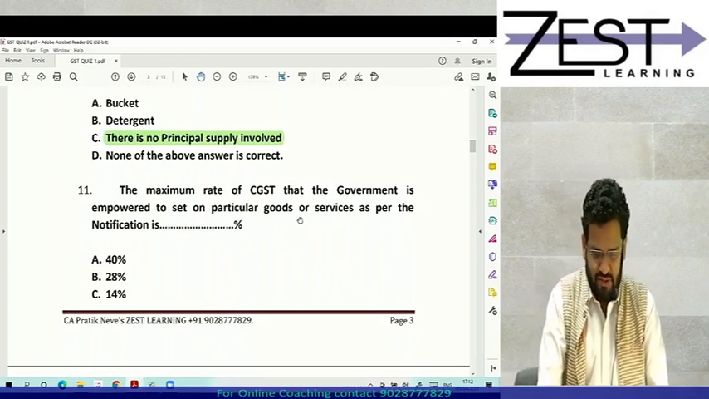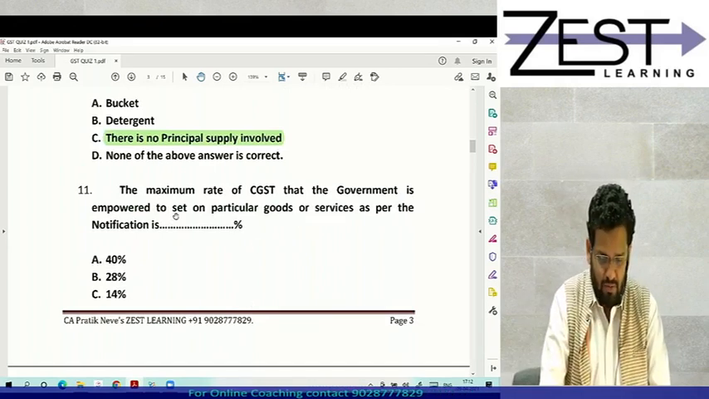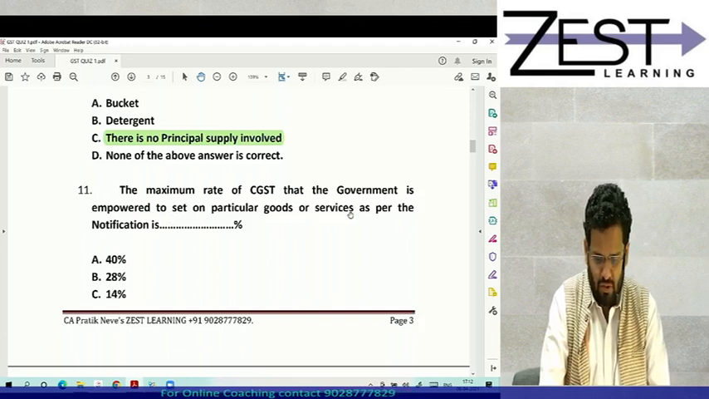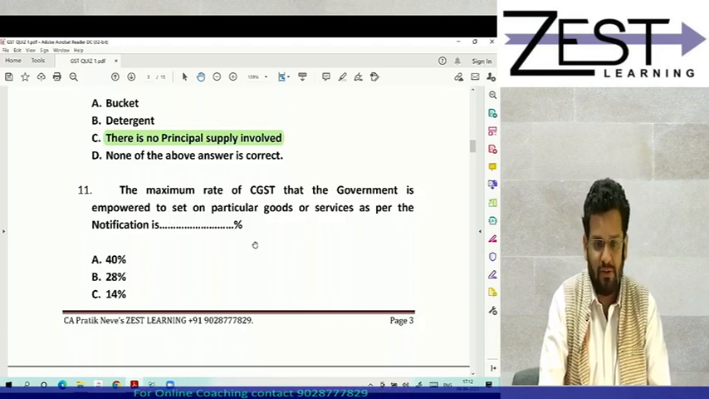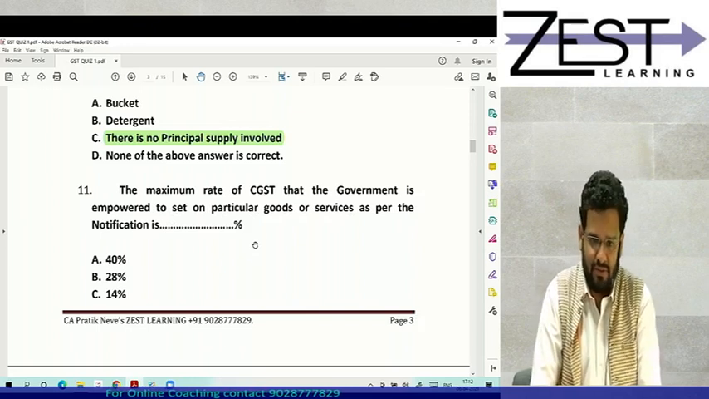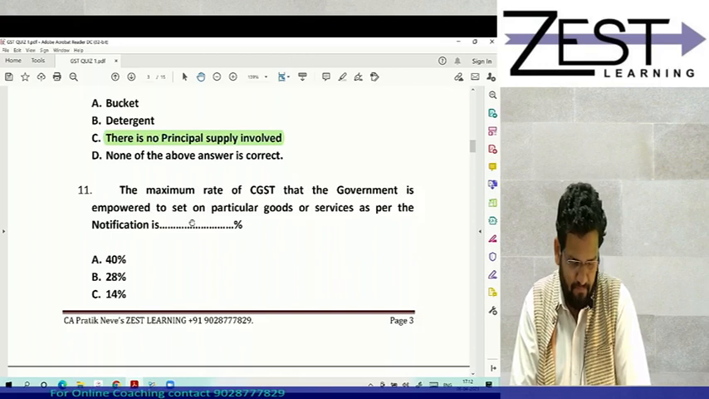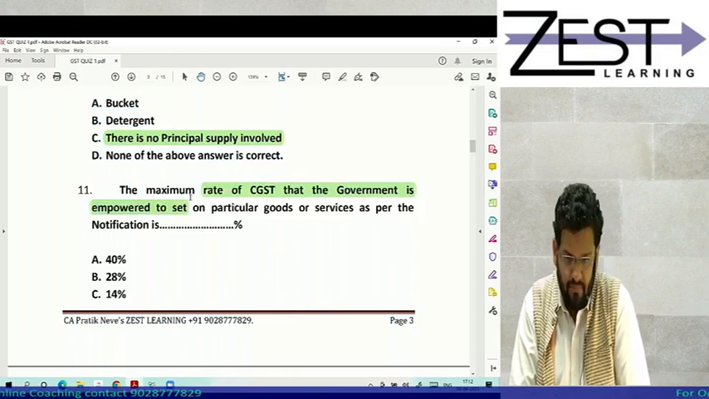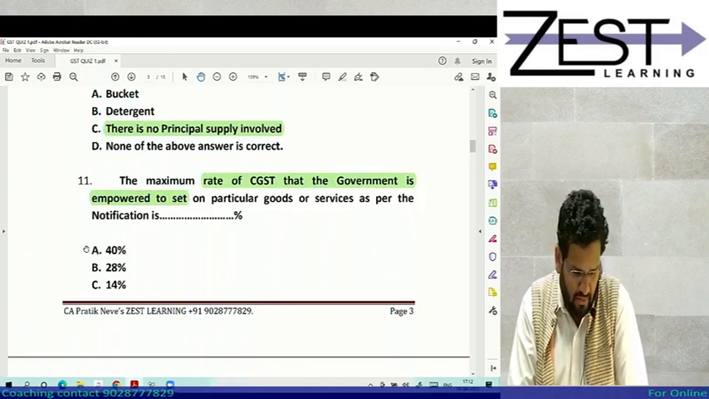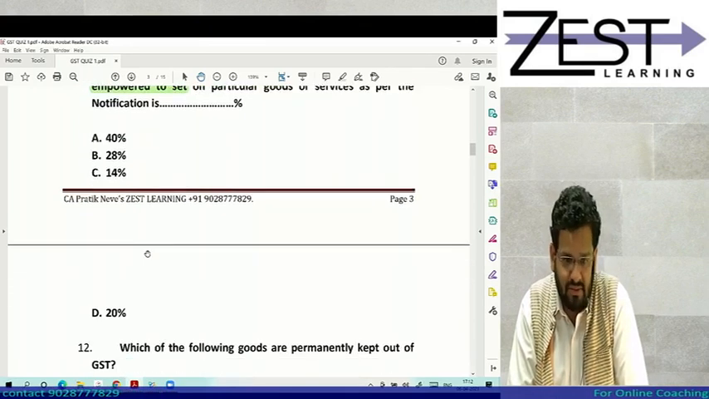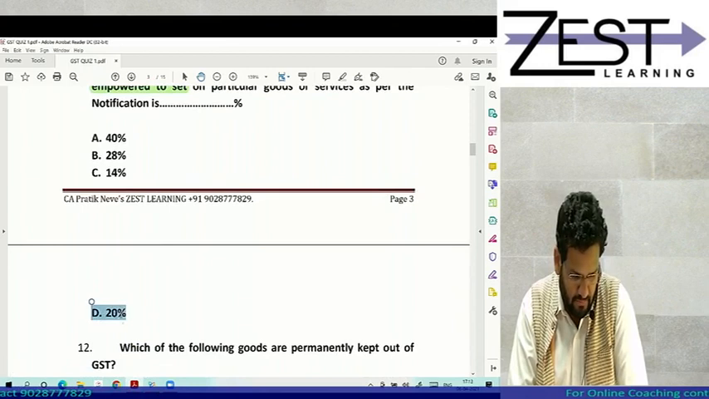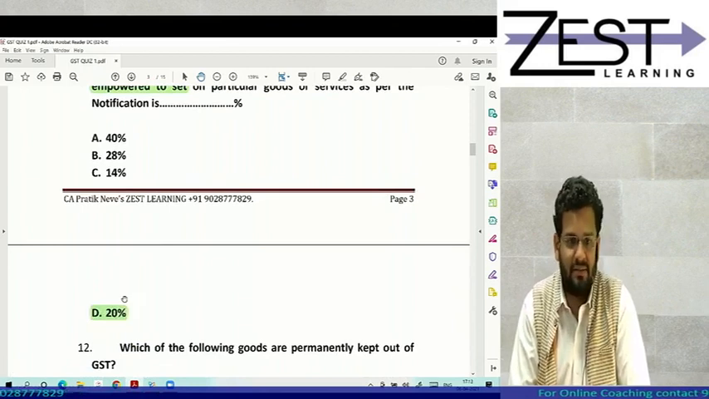Maximum rate of CGST that government is empowered to set on particular goods or services as per the notification is dash percent. Understand the question properly. Rate of CGST that government is empowered to set. So government is empowered to set. We are talking about CGST. So answer is D, 20%. Answer is D, 20%.